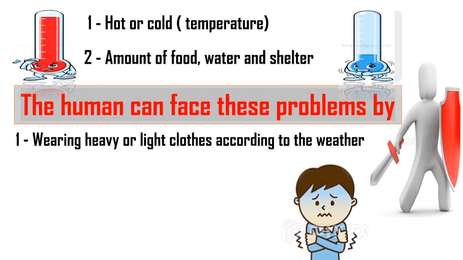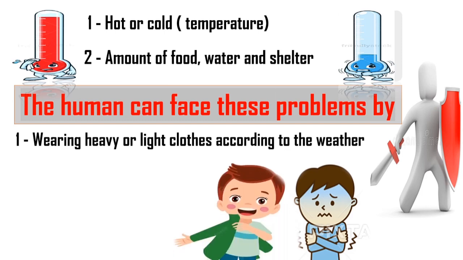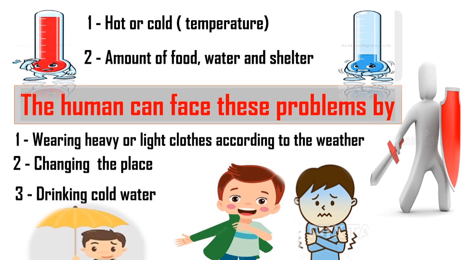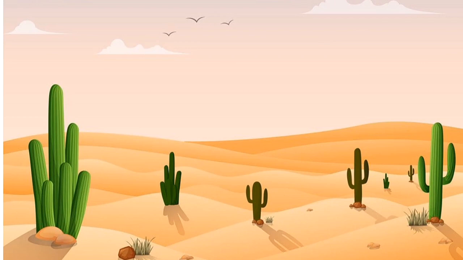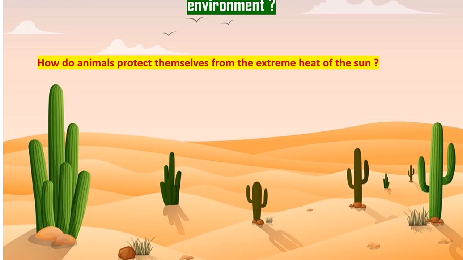Is the human being the only living organism that can adapt to its environment? The environment is an area or region or ecosystem that has living and non-living things. Sure, no. Not only humans, animals and plants must also adapt to these changes to survive. Every living organism has a different way to protect itself from extreme hot climate.